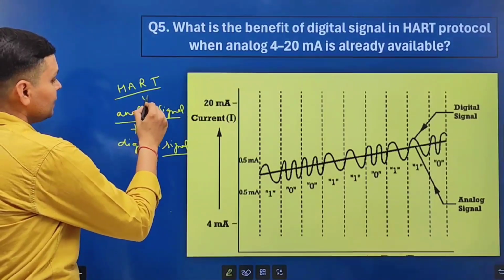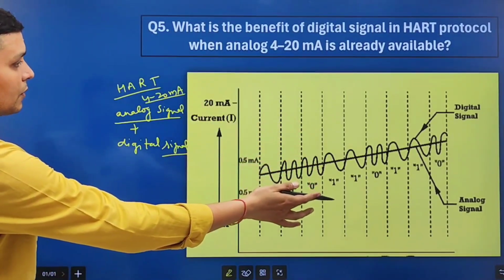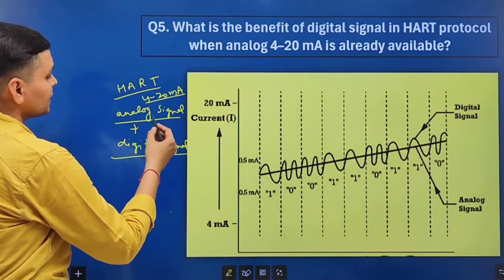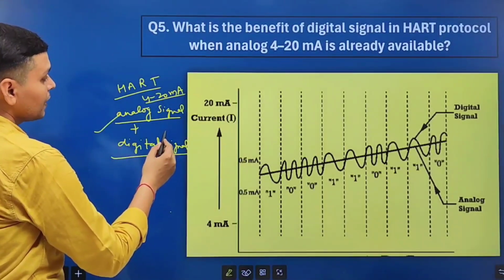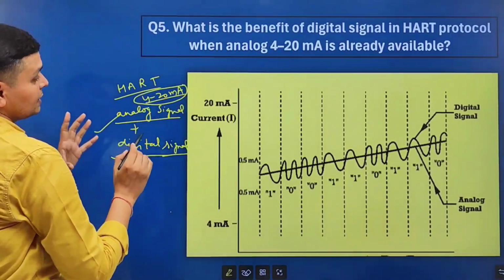Analog signal is nothing but 4 to 20 milliampere signal which we are measuring from any transmitter or any sensor. And this digital signal is superimposed on this analog signal. But this 4 to 20 milliampere signal is not disturbed.